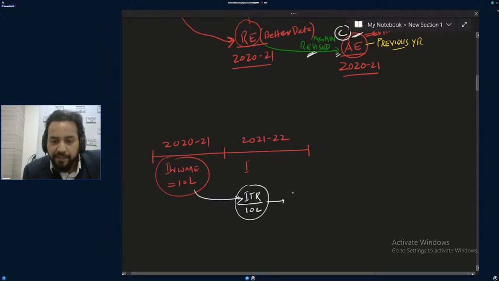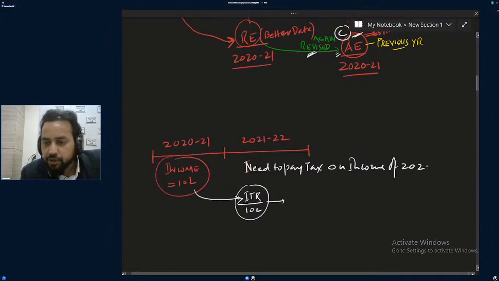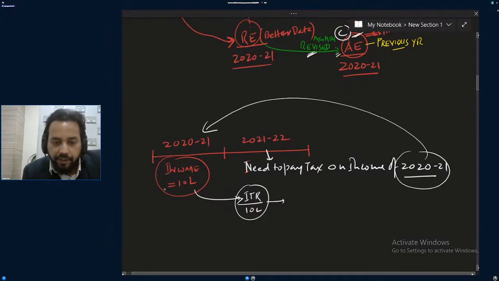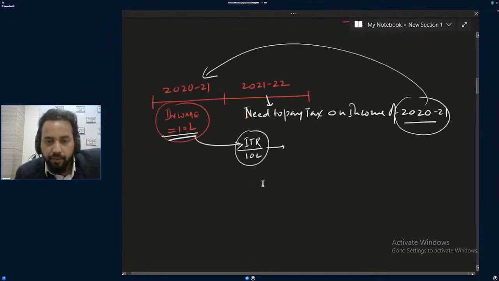So I'll be paying tax on the previous year's income, in 2021-22, on the income of 2020-21. So income here and tax here. Got the point?